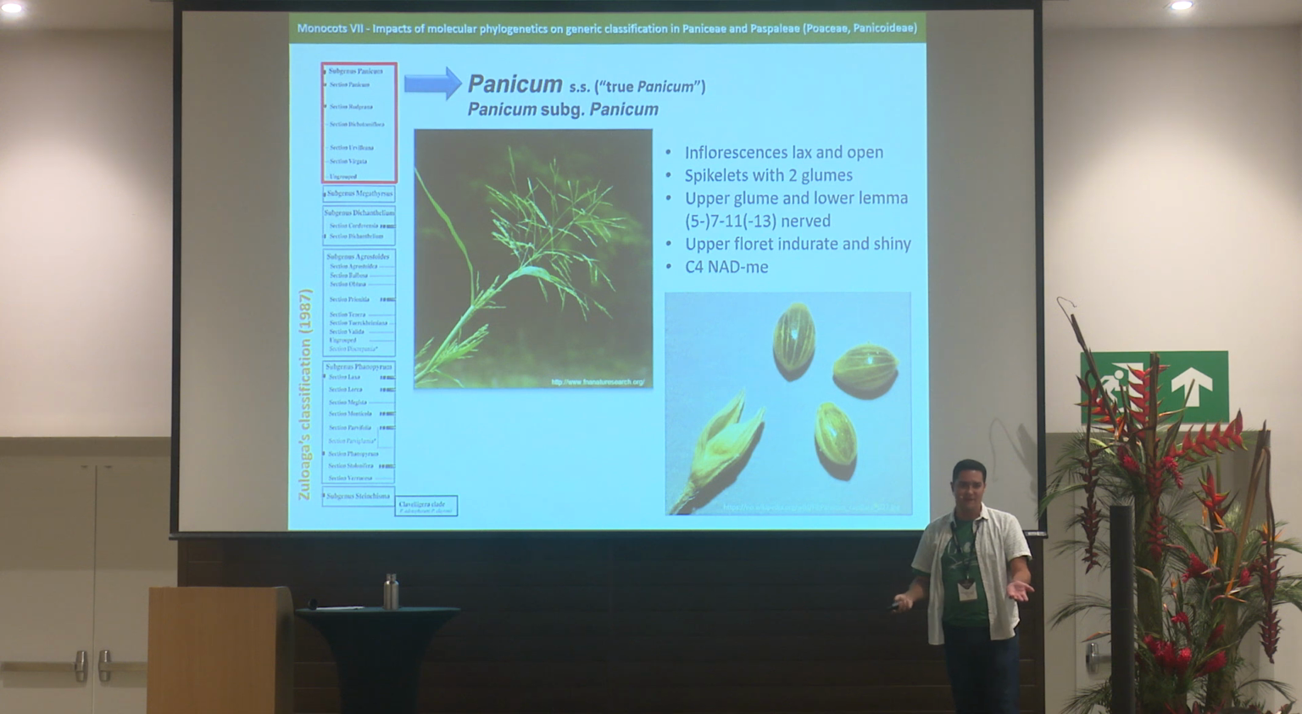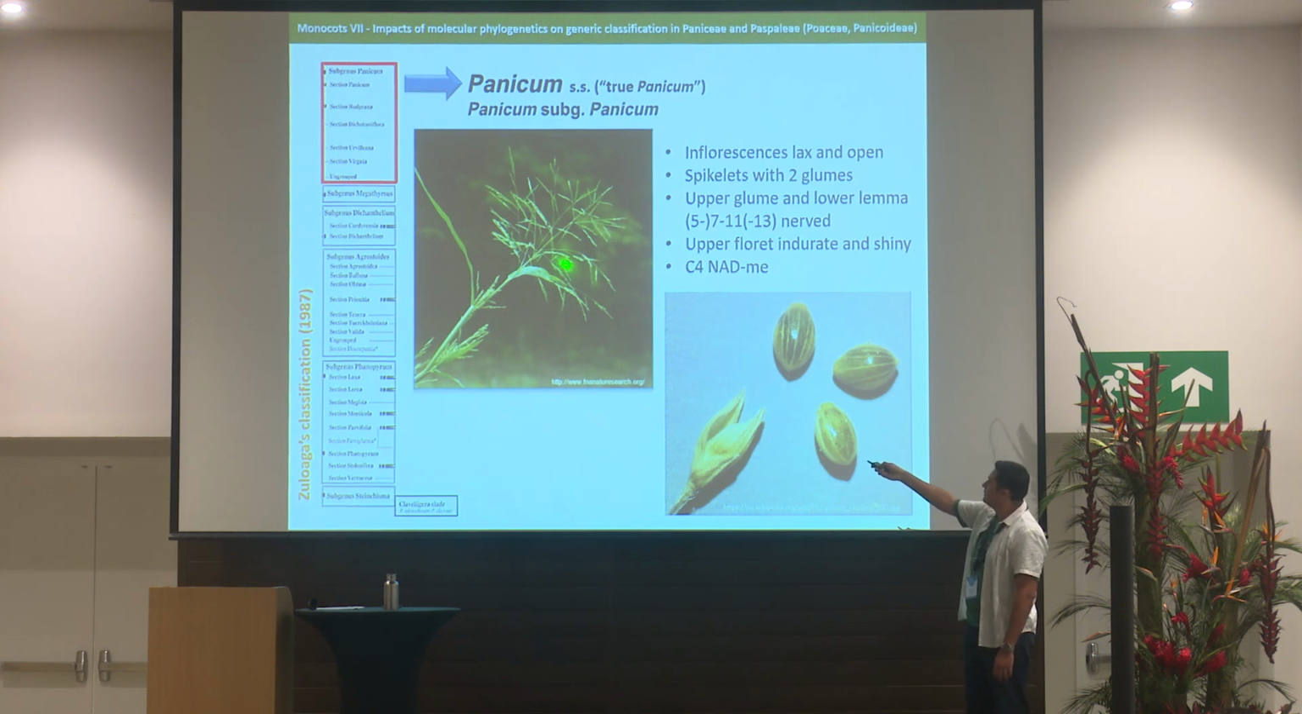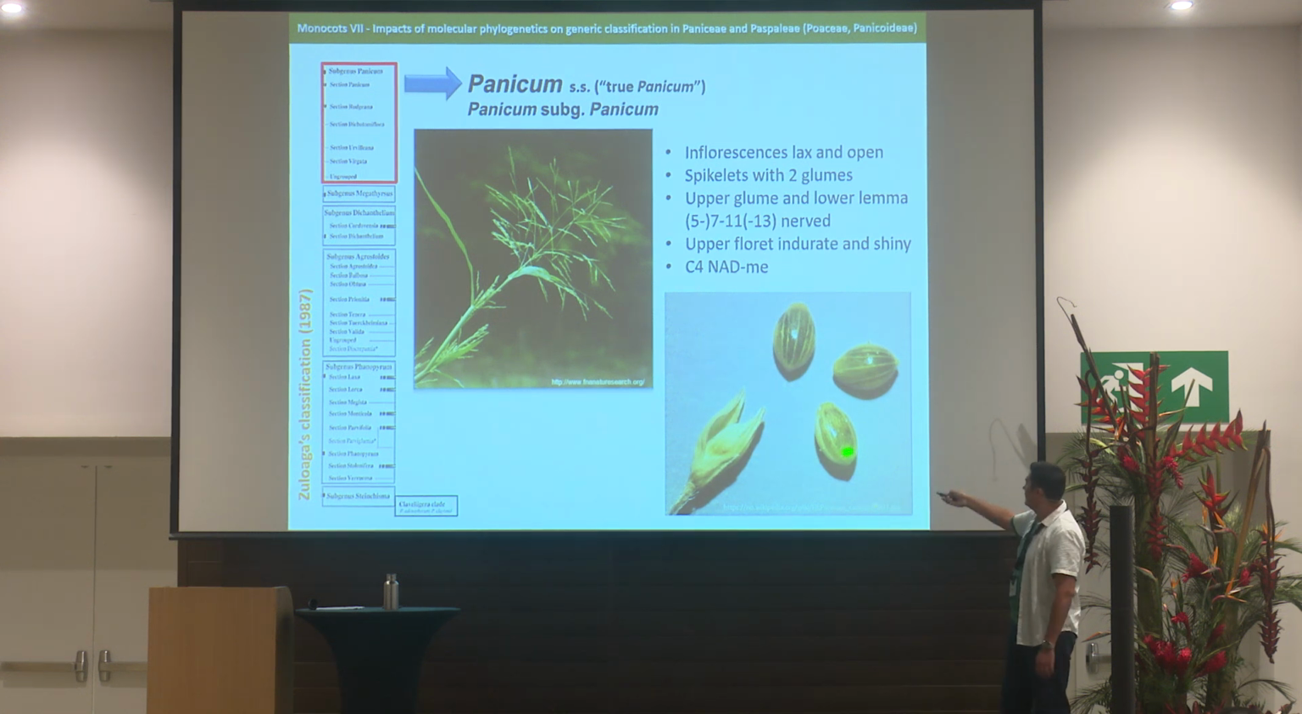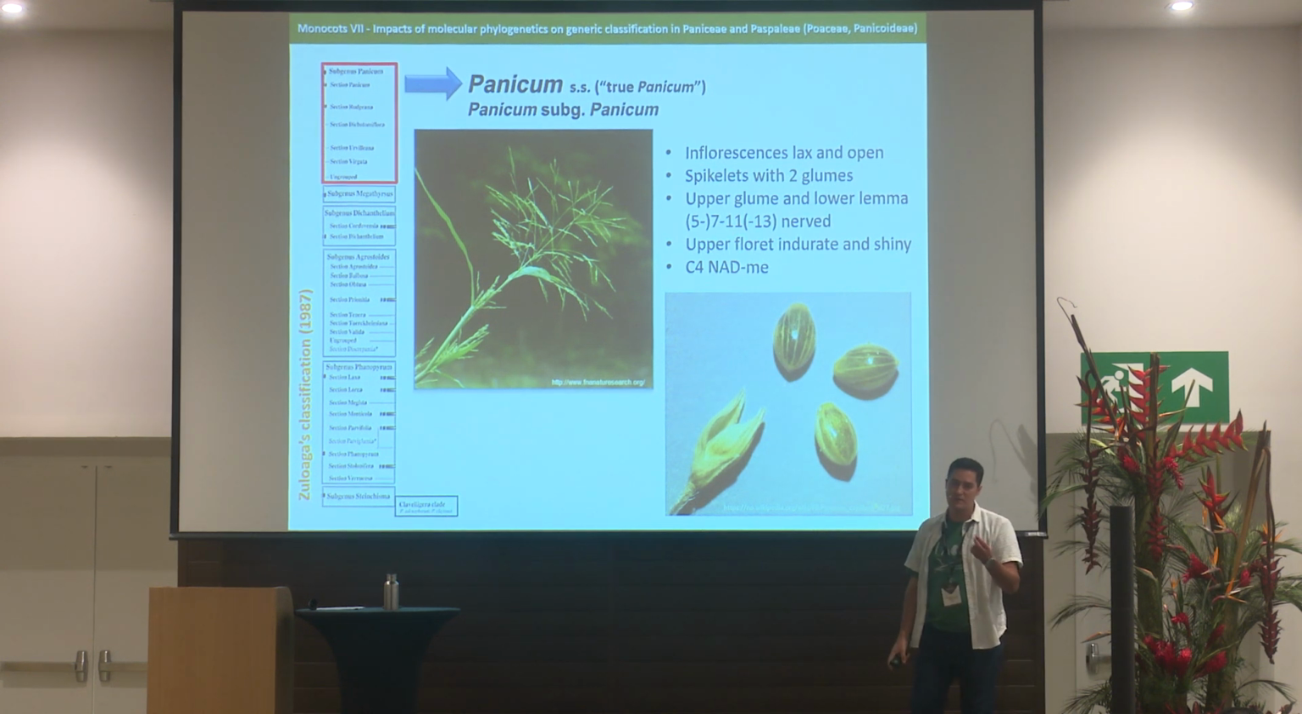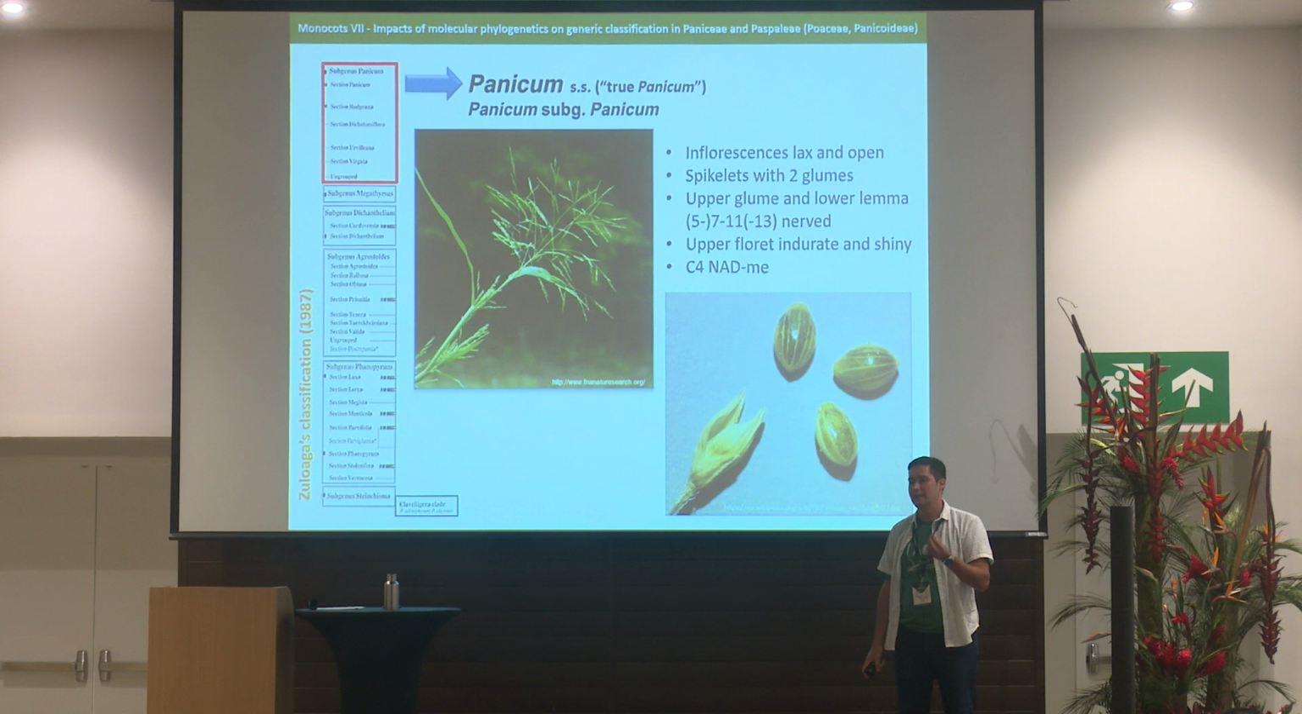So, true Panicum, let's talk about morphology. True Panicum species have lax and open inflorescences, spikelets with two glumes, the upper glume and the lower lemma 7 to 11 nerved, and the upper floret indurate and shiny at maturity, and also all species are C4 of the subtype NAD-ME.